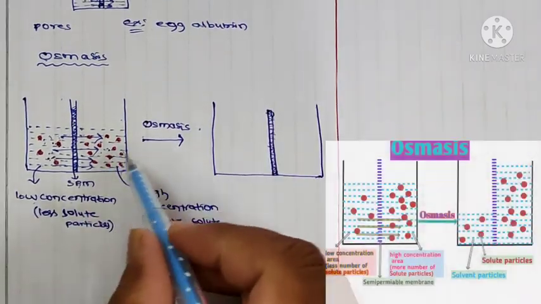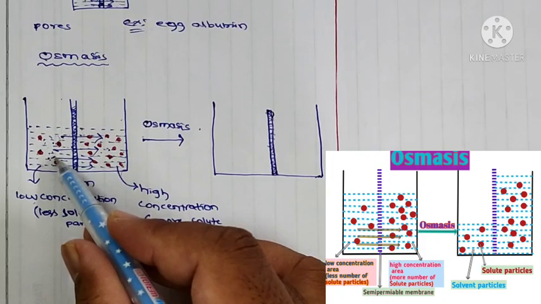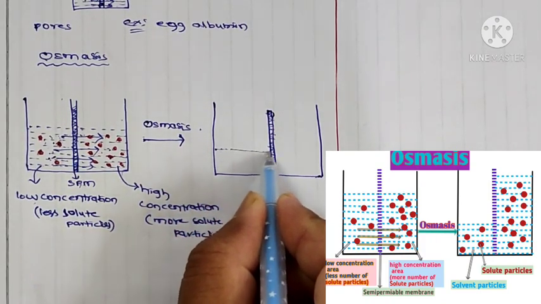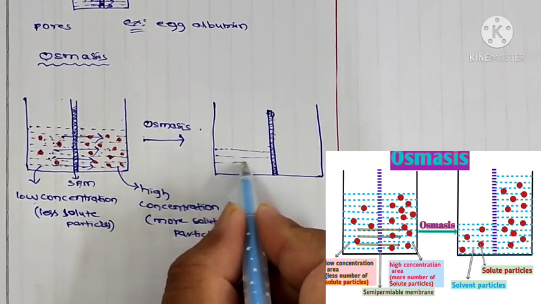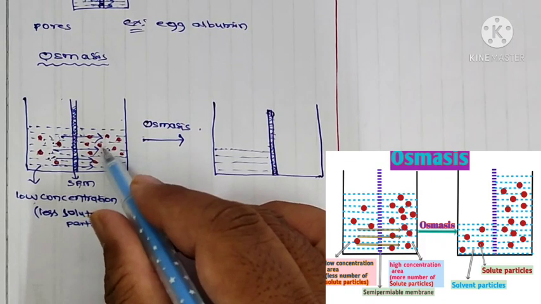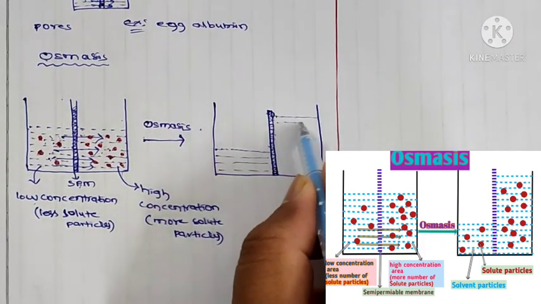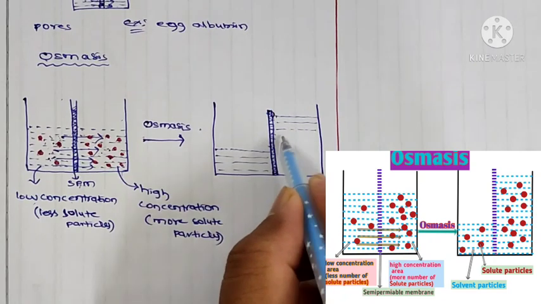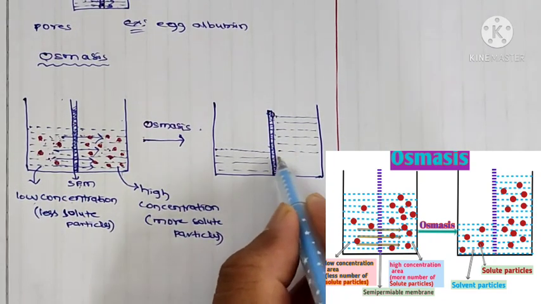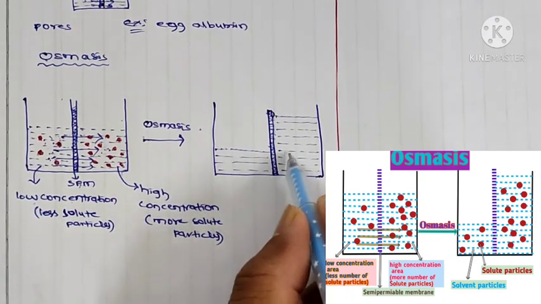So here the level of low concentration area solution will decrease, and the level of higher concentration area solution will increase, because more number of solvent particles flow from lower concentration area to higher concentration area.